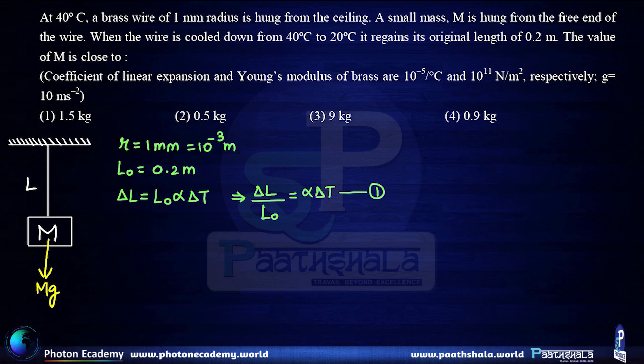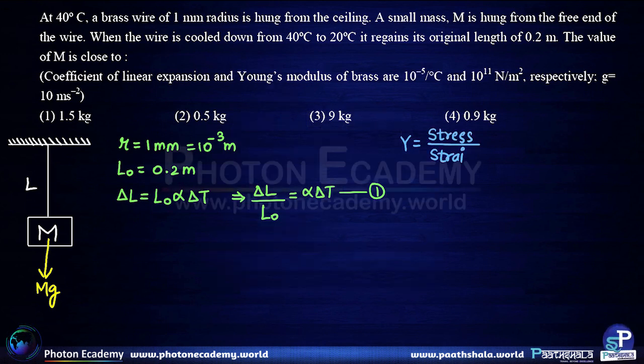The second equation we can get from Young's modulus, which is equal to stress over strain. Here stress is equal to force per unit area and strain is delta L over L0.